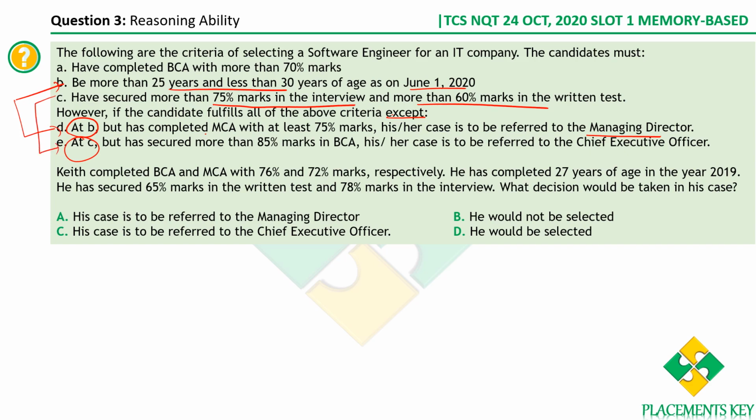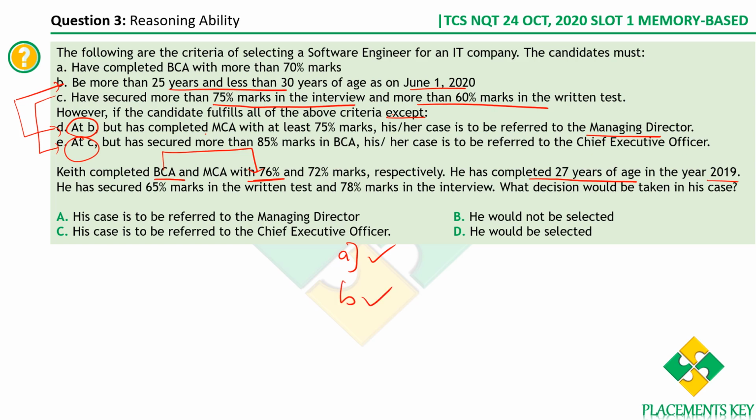Please remember this. Now there is a guy, Keith, who has completed BCA and MCA with 76% and 72%. Let's go in order. What is condition A? He should have completed BCA with more than 70% marks. Yes, condition A is satisfied. Now, what is condition B? His age should be between 25 and 30 as on June 1st. His age is 27 as on 2019, so even if 1 year elapses, his age would be 28. That falls between 25 and 30, so condition B is also satisfied.